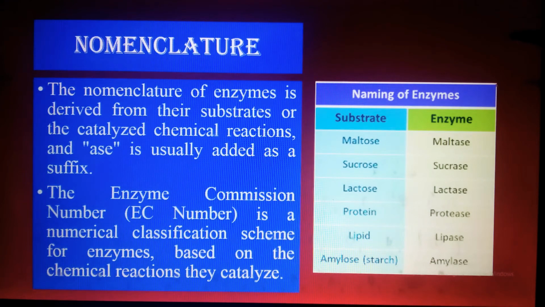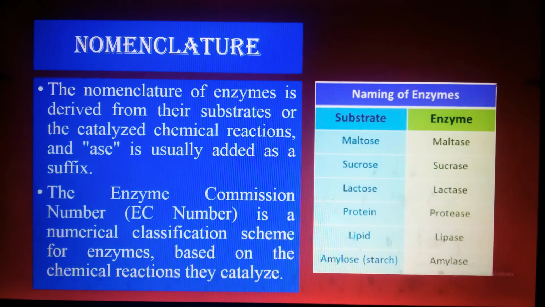The enzyme commission number, EC, is a numerical classification scheme for enzymes based on the chemical reaction they catalyze. I will show you different types or classes of the enzymes. So the concept related to enzyme nomenclature is clear now, but I am sharing something beyond this. There are some other enzymes, like trypsin and pepsin, enzymes of the digestive system, which do not end with the suffix ase.